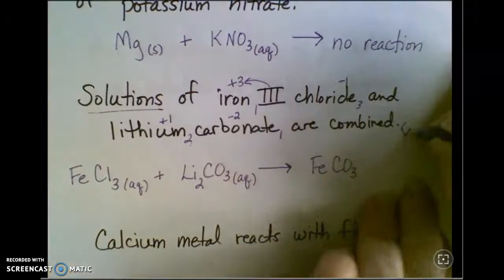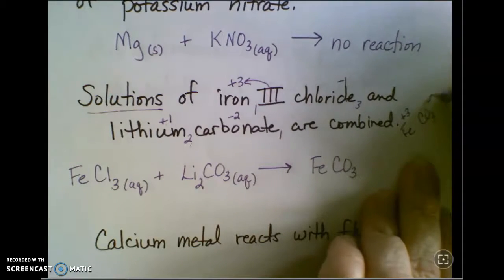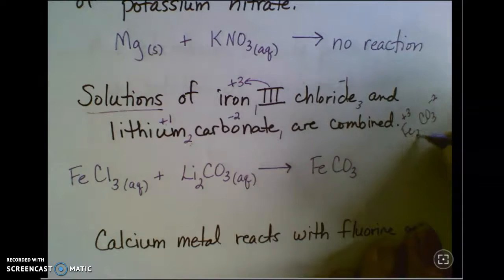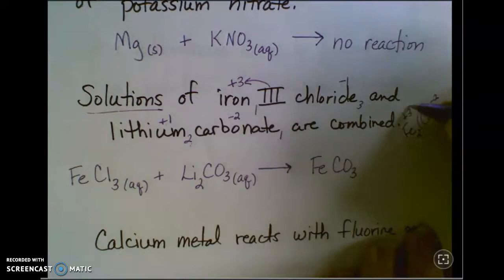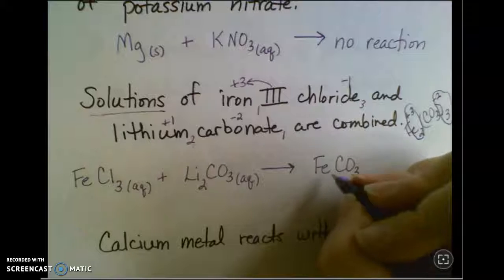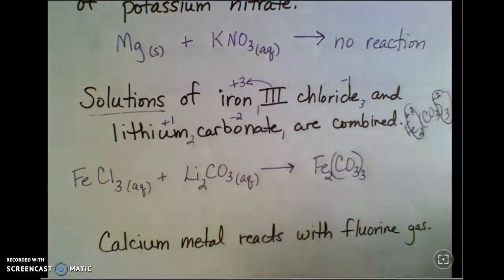Now let's look at this. Iron is +3. Carbonate is -2. So I'm going to switch these charges, cross them over. It's going to take 2 irons and 3 carbonates to give me a +6 charge here and a -6 charge here. And again, you don't have to write all this out. I'm just trying to illustrate where this is coming from in case you're still a little shaky on your formulas.